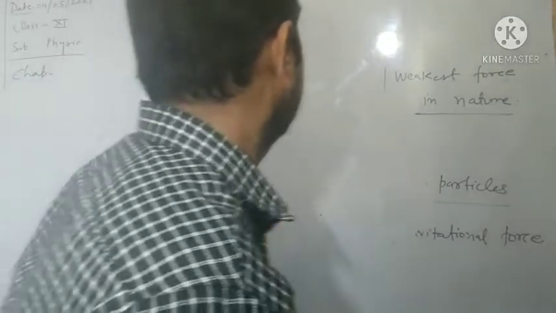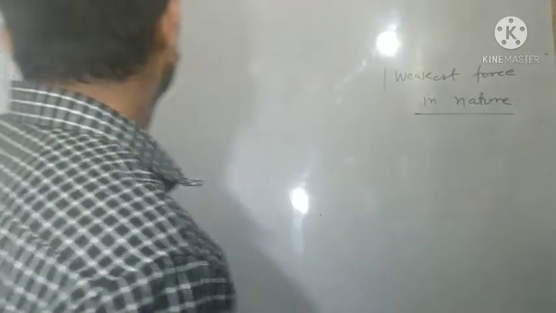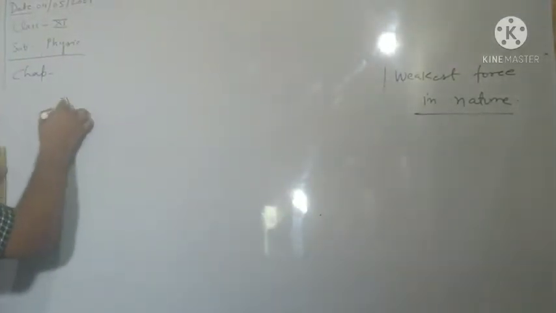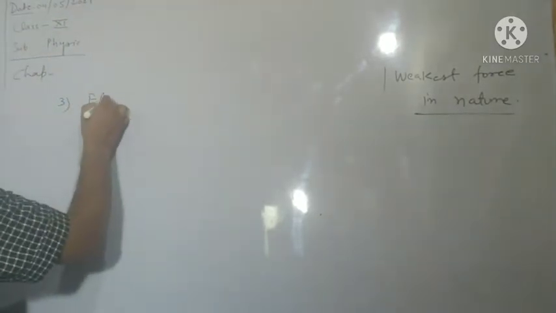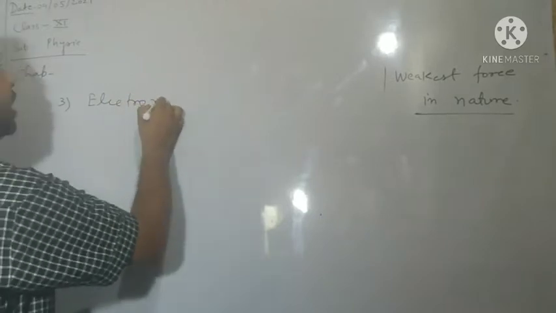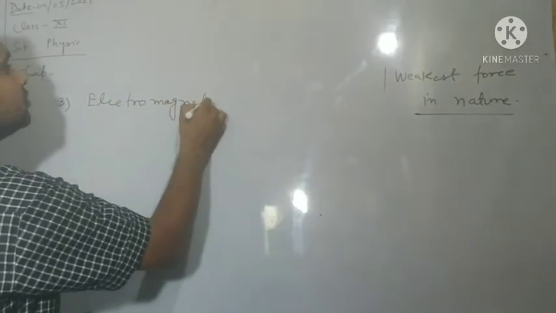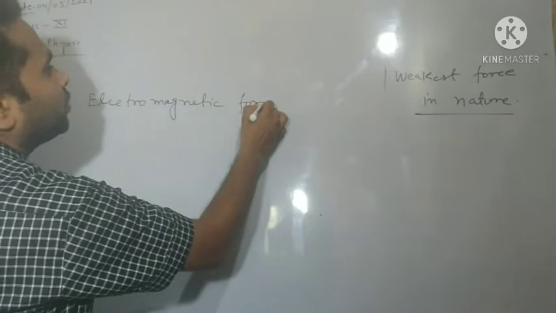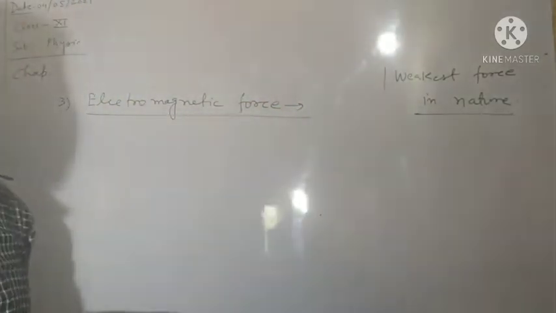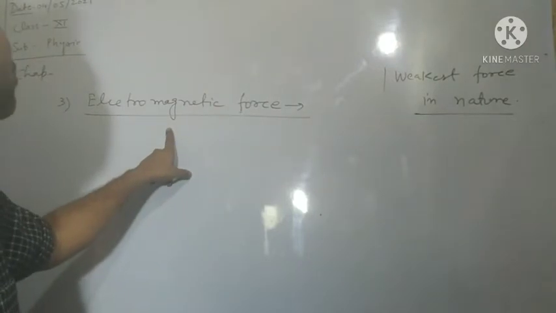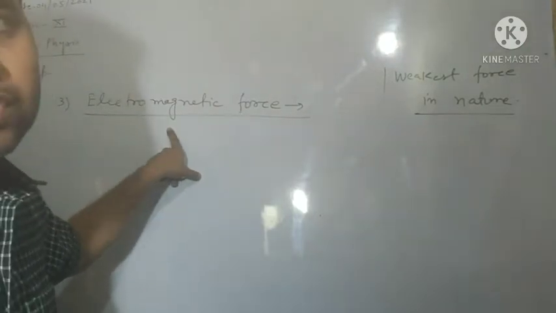Next, third is electromagnetic force. See this. I think you have heard about this force, electromagnetic force.